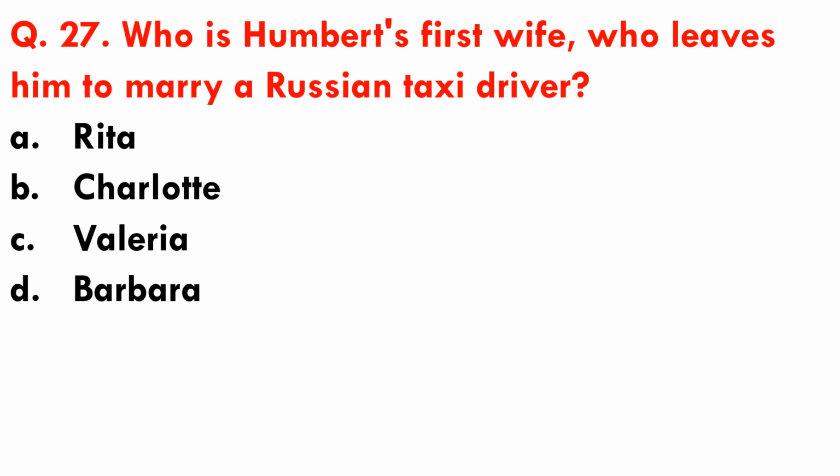Question number 27. Who is Humbert's first wife who leaves him to marry a Russian taxi driver? Options are A. Rita, B. Charlotte, C. Valeria, and D. Barbara. So it is Valeria who leaves Humbert to marry a Russian taxi driver.